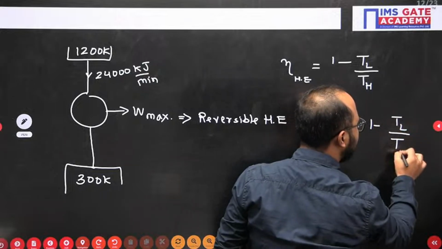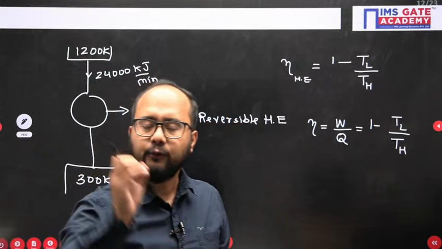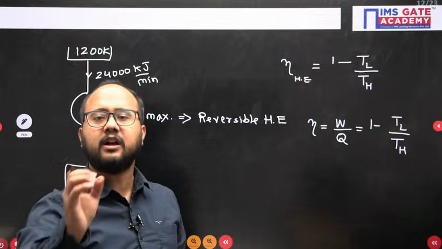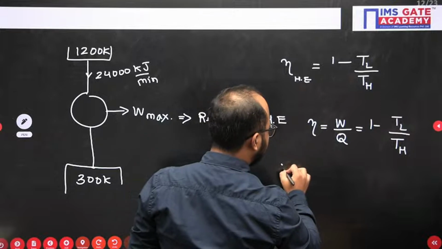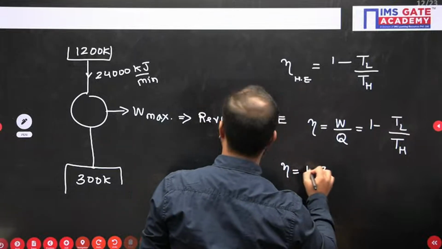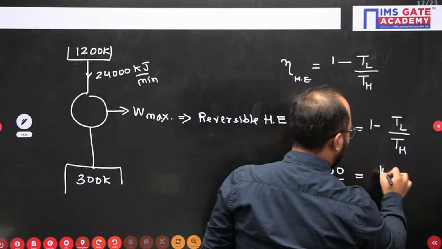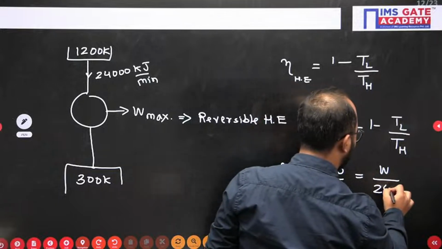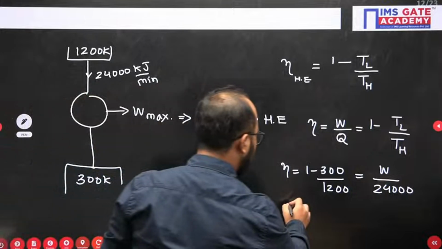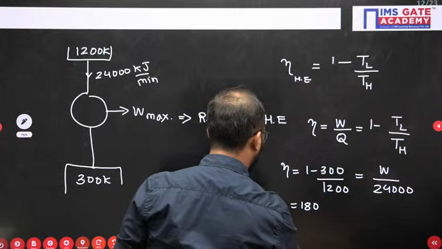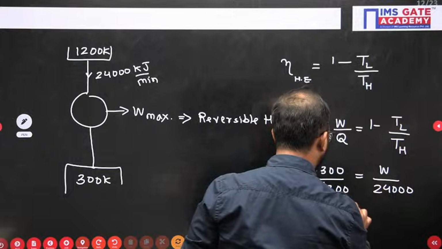Now we just have to put the values here. This type of question we have already done in the classes, offline, online, whatever classes we have conducted. Now work we need to calculate. 1 minus 300 divided by 1200, and the heat transfer was 24,000. So the answer you will get here is 18,000. The maximum work that you will get is 18,000 kilojoule per minute.